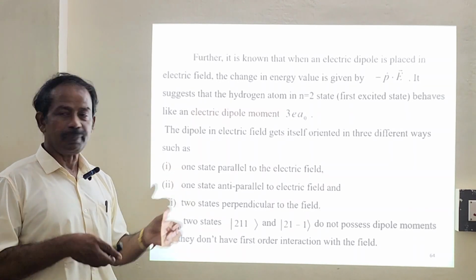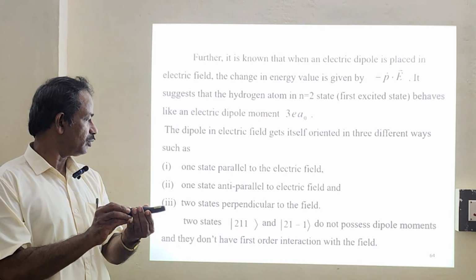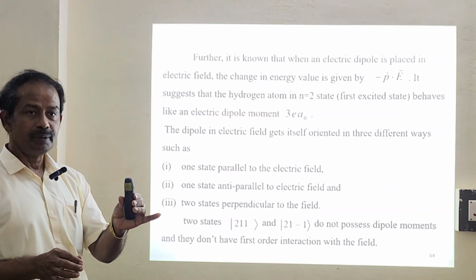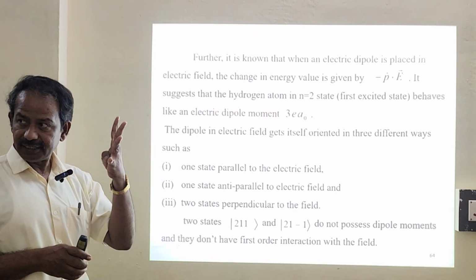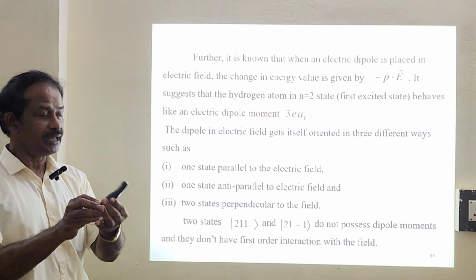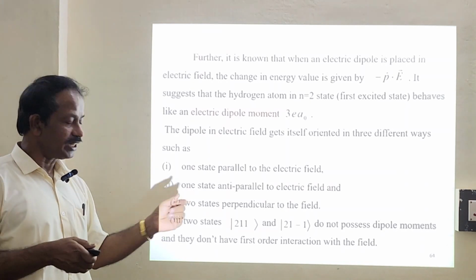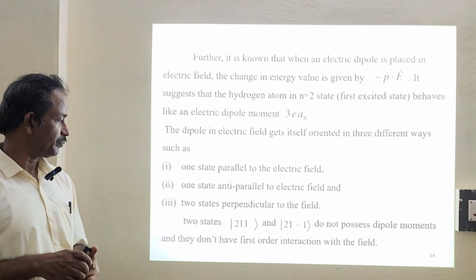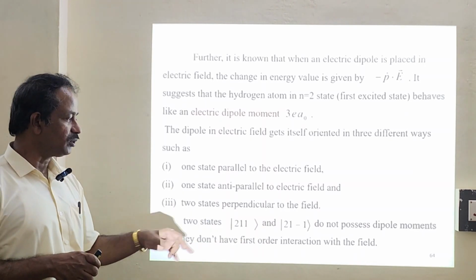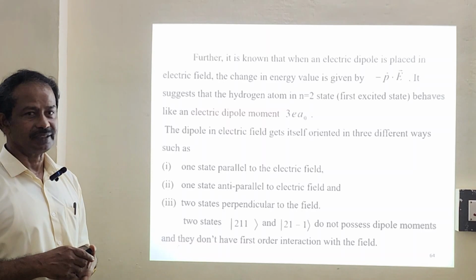The dipole in an electric field orients itself in three different ways. One state will be parallel to the electric field, another anti-parallel to the electric field, and two states will be perpendicular to the field. So we have four states, correct? These two states don't possess dipole moments and they don't have first order interaction with the field.